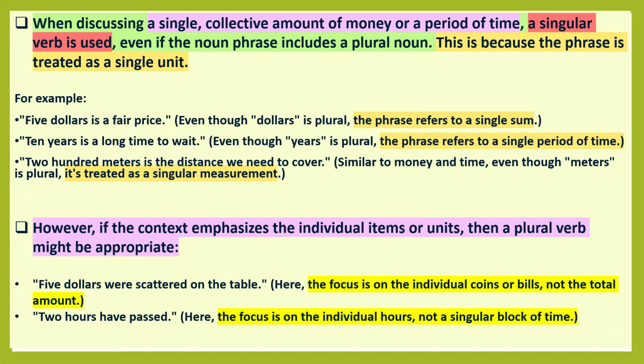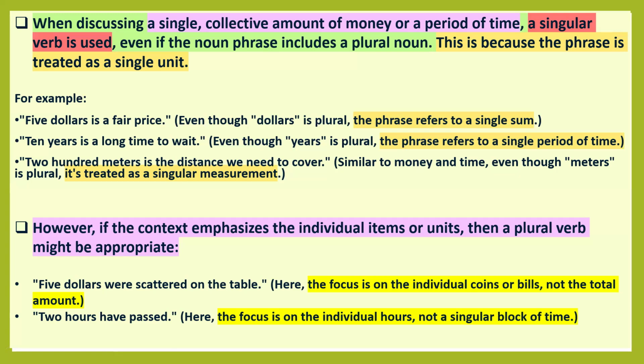So here the focus is on the individual hours. How many hours? 2 hours. So individual hours, not a singular block of time. It is indicating 1 hour, then 2 hours. So it is focusing on the individual hours. So we have to use a plural verb. 2 hours have passed.